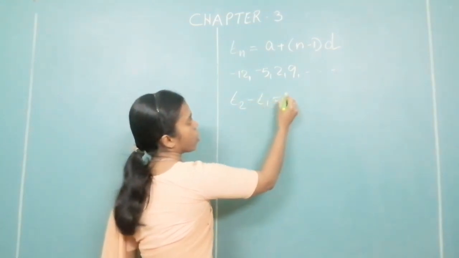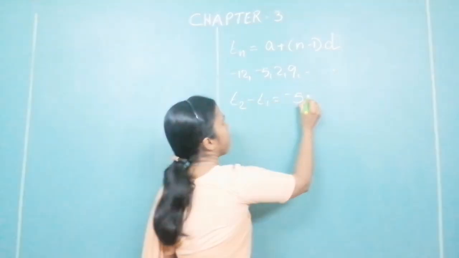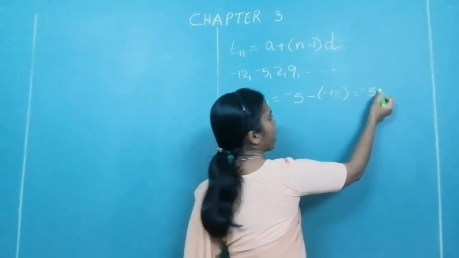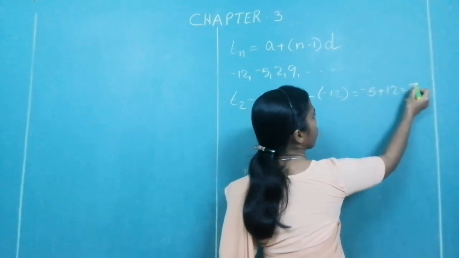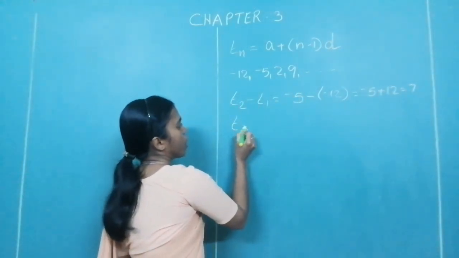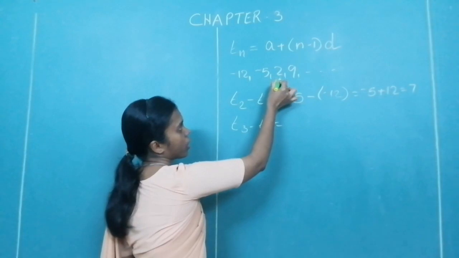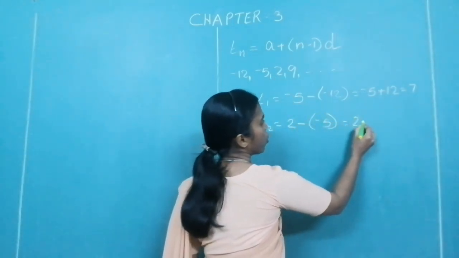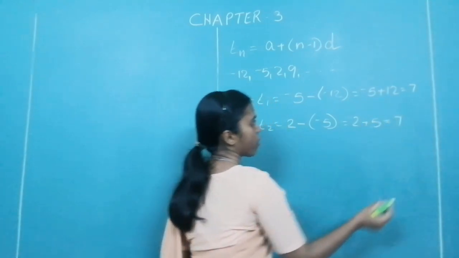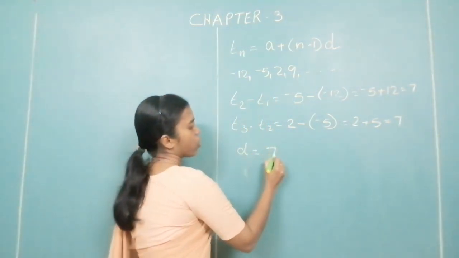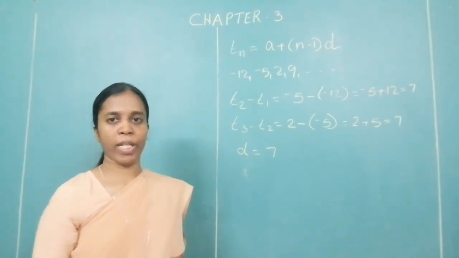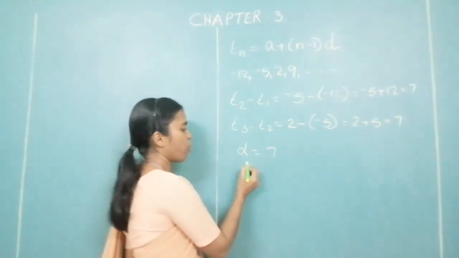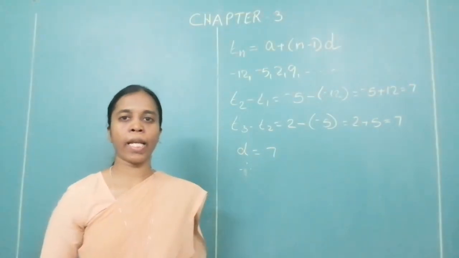T2 minus T1 is equal to minus 5 minus 12. That is equal to minus 5 plus 12, which is equal to 7. T3 minus T2 is equal to, what is your T3? 2. 2 minus 5 is equal to 2 plus 5, which is equal to 7. You can see that d is equal to 7. The common difference d equal to 7 is constant. Therefore, the given sequence is an AP.